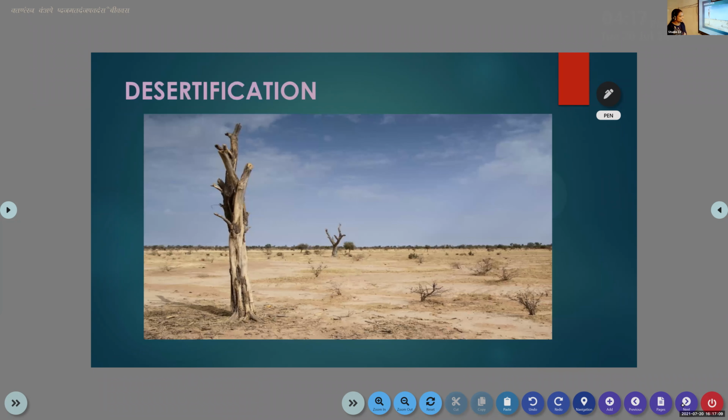The next one is desertification. What is desertification? Scarcity of water, low vegetation, dry land or arid land.